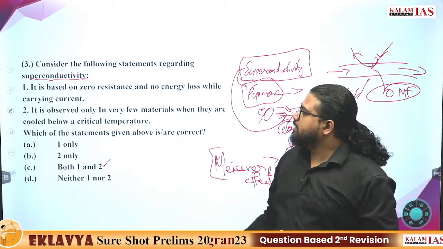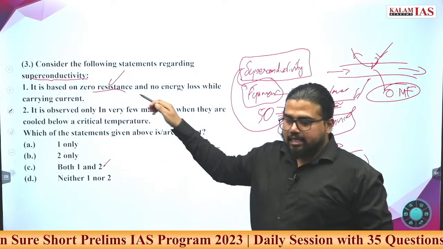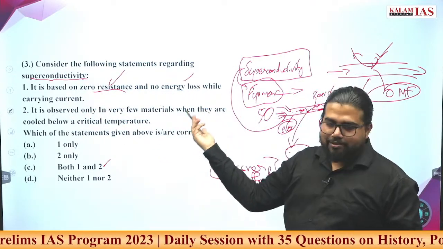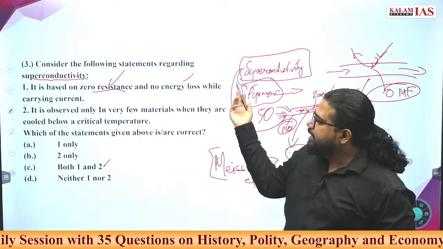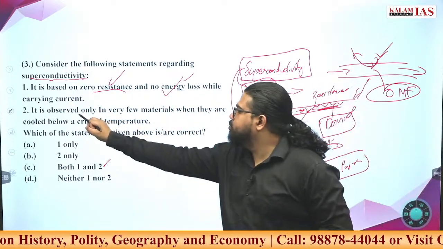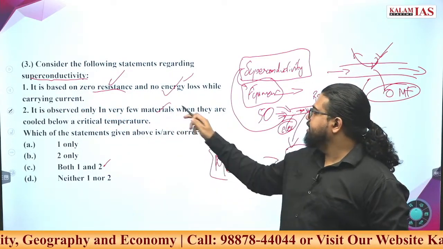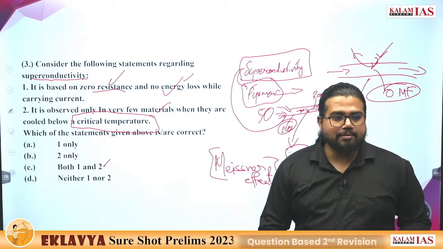Now let's try to understand this question. It is based on zero resistance and no energy loss. If resistance is what causes the energy loss across a conductor, it will lead to no energy loss while carrying the current. Exactly right statement. It is observed only in very few materials when they are cooled below a critical temperature. What exactly is critical temperature?